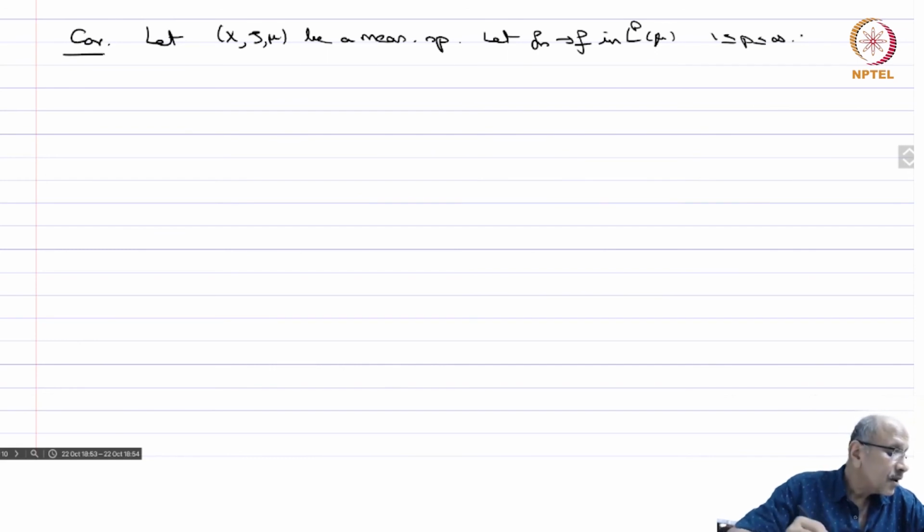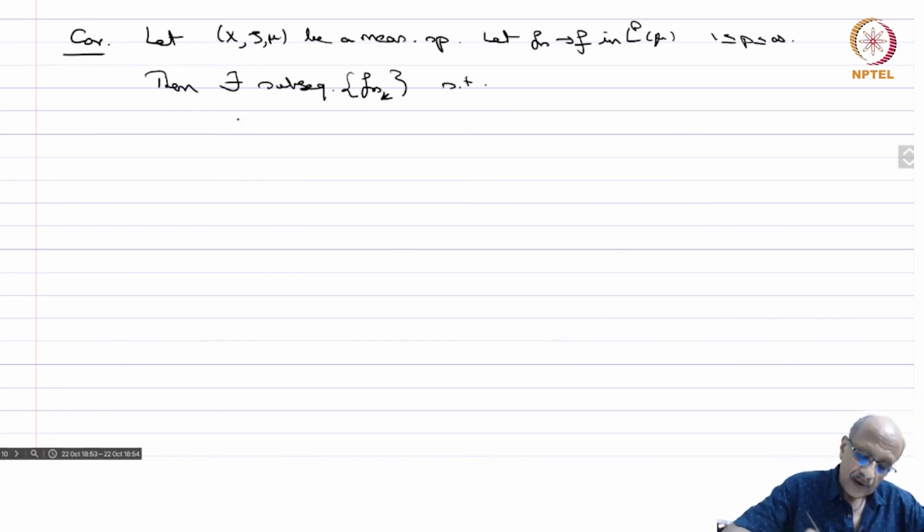Then there exists a subsequence f_nk such that 1, f_nk converges to f pointwise.